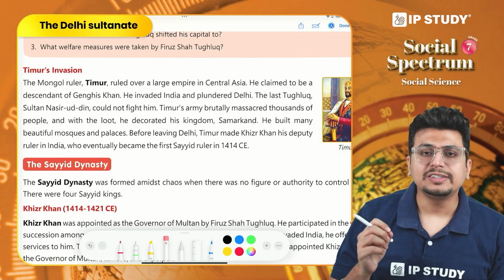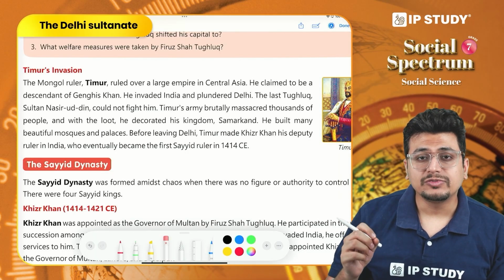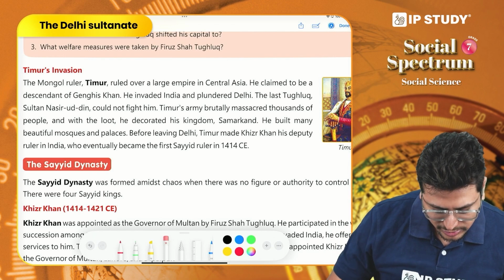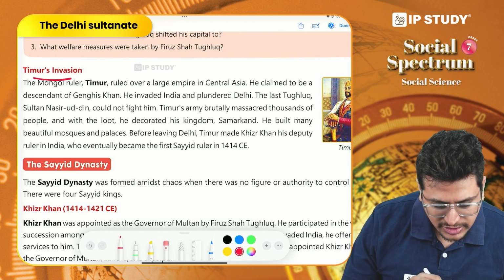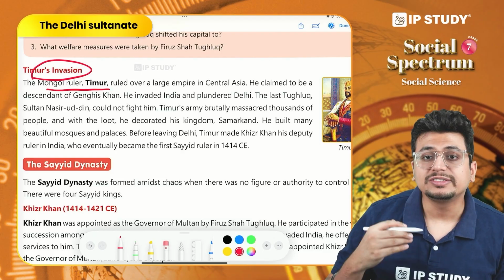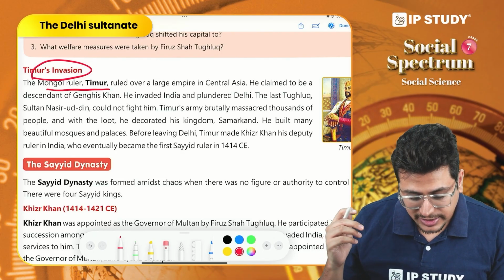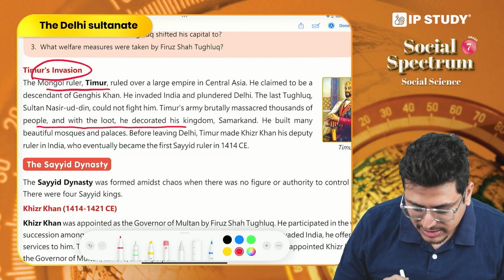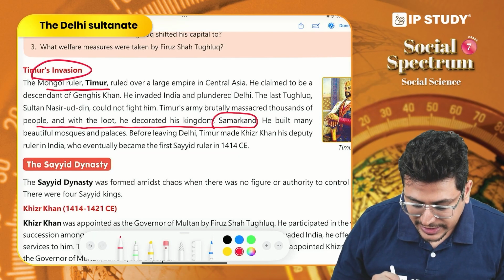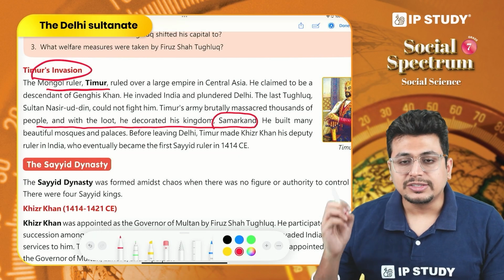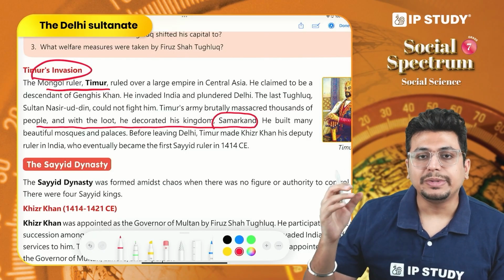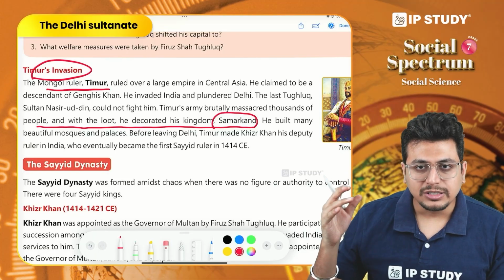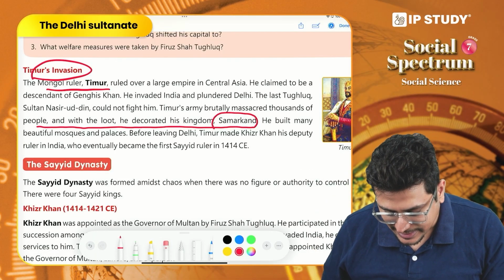One of the external reasons behind the decline of the Delhi Sultanate and the Tughlaqs here was Taimur's invasion. Now Taimur was a Mongolian ruler. We discussed how different Mongolian rulers came and invaded India. They attacked the people, they took over the wealth, and with this wealth they decorated their own kingdom. So his kingdom was Samarkand. He took the wealth and made beautiful mosques in his kingdom by plundering and looting the people of the Delhi Sultanate.